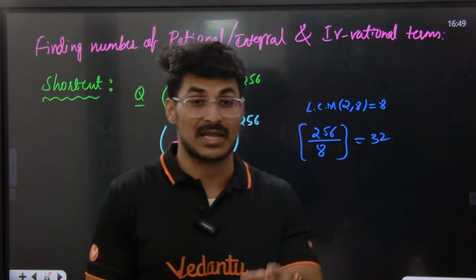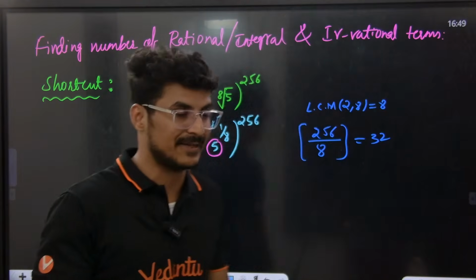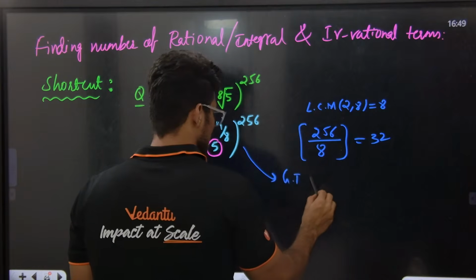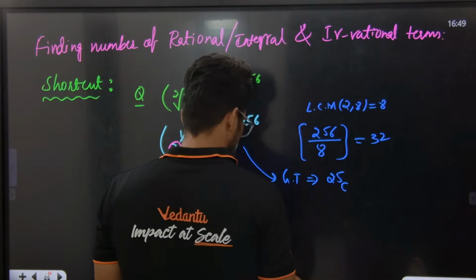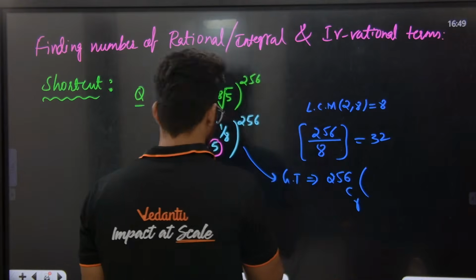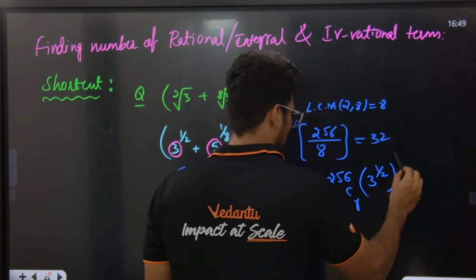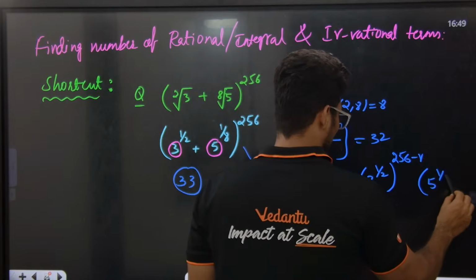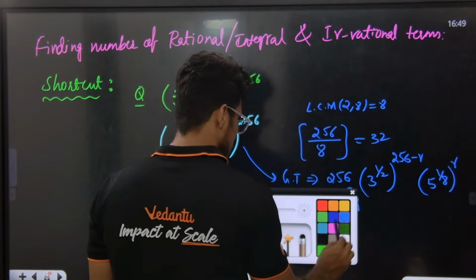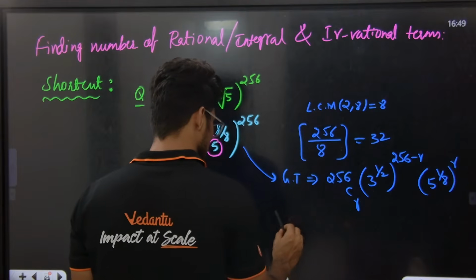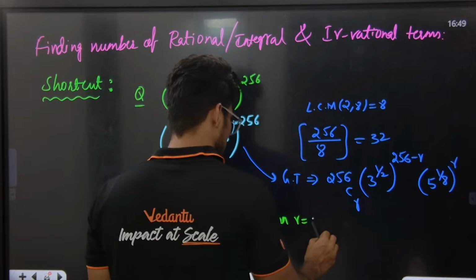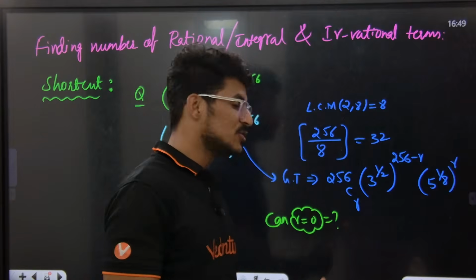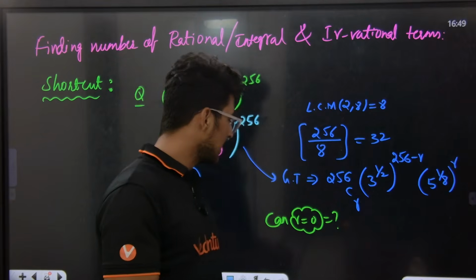So 32 plus 1, and the plus 1 add பண்ணனுமா பண்ணக்கூடாதா எப்படி decide பண்றது? Listen. So I'm saying overall answer is 33. For that I need to write the general term. What is the general term for this? General term is basically nCr, the first term to the power of n minus r, second term is 5 to the power of 1 by 8 to the power of r. நான் இப்போ ஸ்பெஷலா r is equal to 0 check பண்ண போறேன். Can r be 0 here?